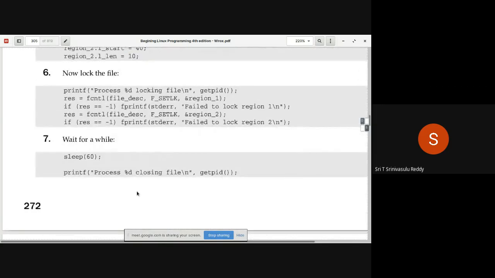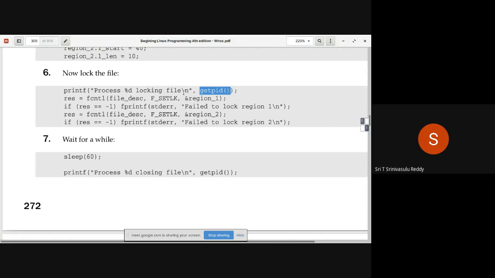Now you are trying to apply the locks, right? Before applying, you are also printing some message so that you understand while running the program what is going on, which part of the code is running, all that you will get to know. So printf "process %d locking the file". How do you identify the process? From the process ID, naturally. So you say getpid, which returns the process ID. So process number so and so is locking the file. That's what you really mean.